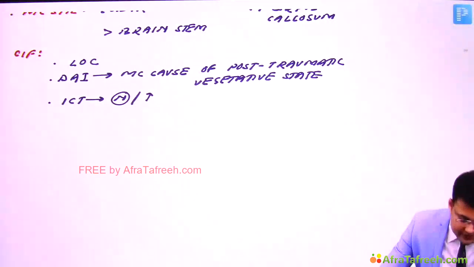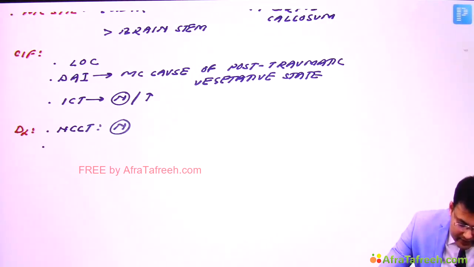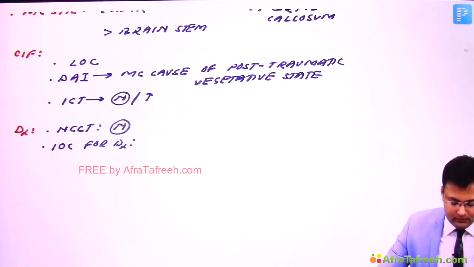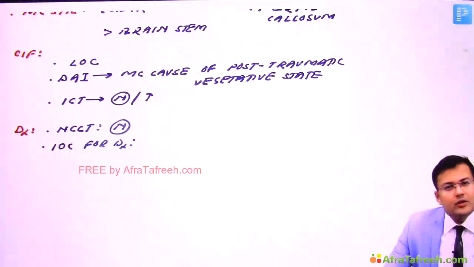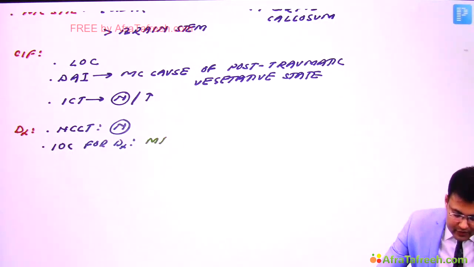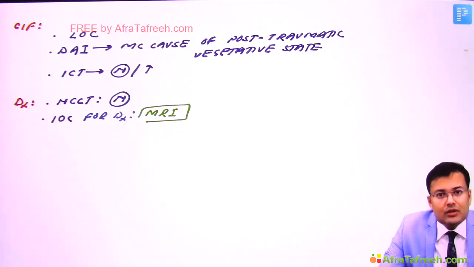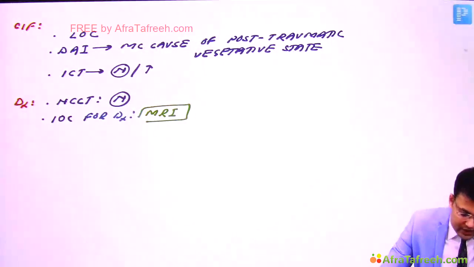Now see the diagnosis. Here NCCT is usually normal, and that's why the investigation of choice for diagnosis is MRI. Clear? Now the prognosis of diffuse axonal injury is extremely poor.